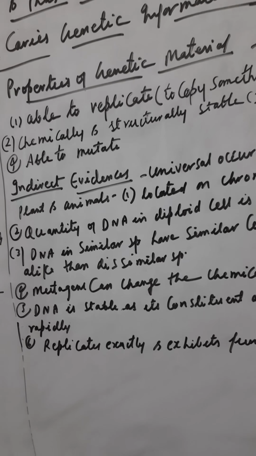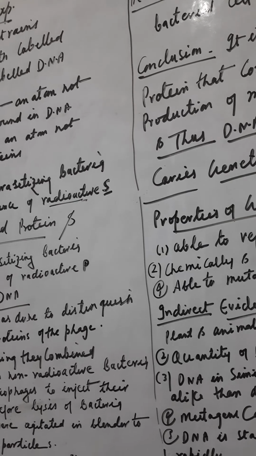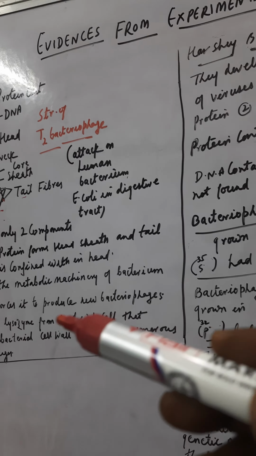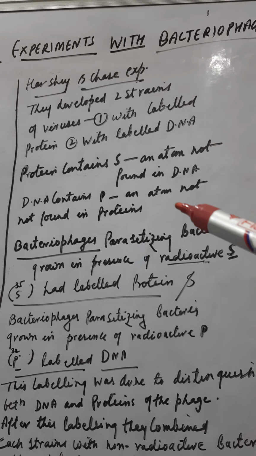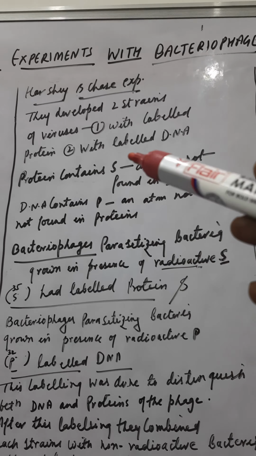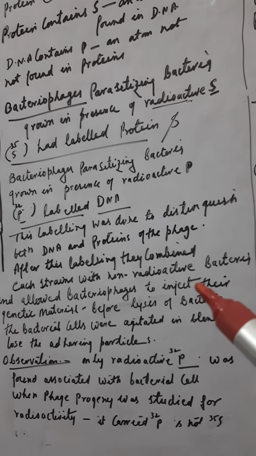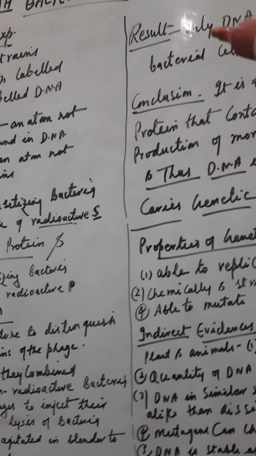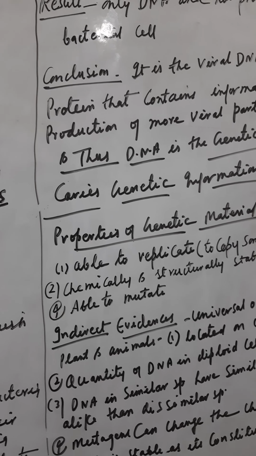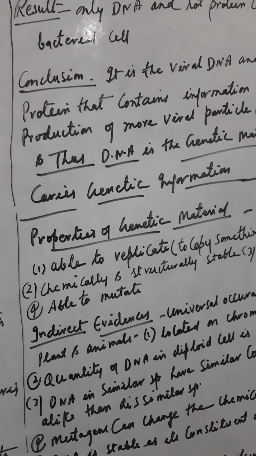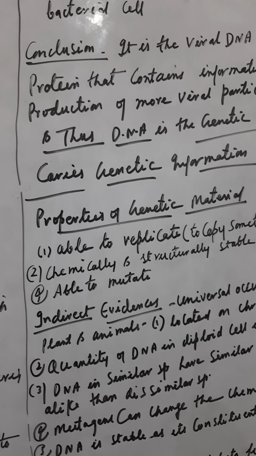So here I have finished today: the structure of the bacteriophage, the Hershey and Chase experiment, how they developed the two types of strains, why sulfur and phosphorus were taken, how the bacteriophages parasitizing bacteria were grown, and why they were agitated in the blender, what the observation was, what the result is, and what the conclusion is. Thus you have to write that DNA is the genetic material and it carries the genetic information.